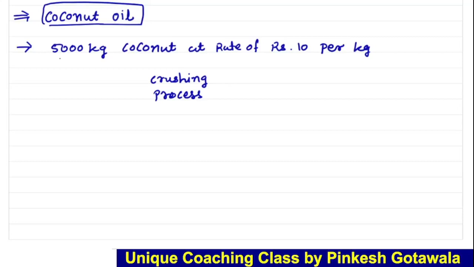Now we crush this 5000 kg coconut. But it's a common point that when the crushing process is done, there will be other expenses, and other material will be required. So suppose we need some material.